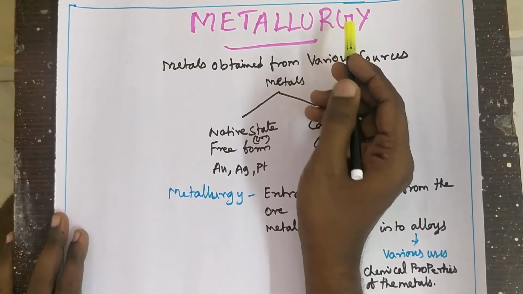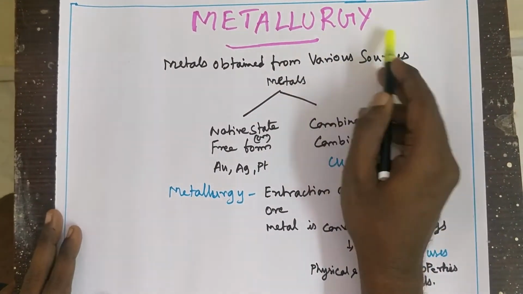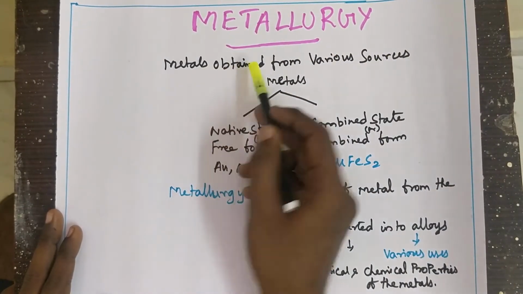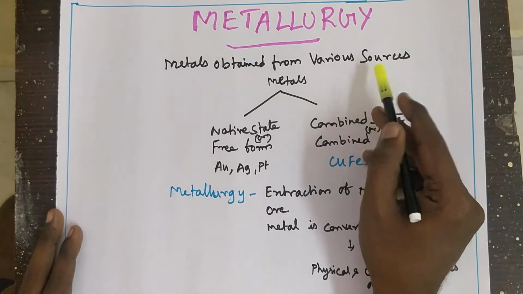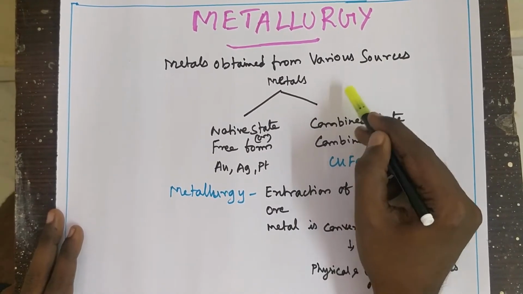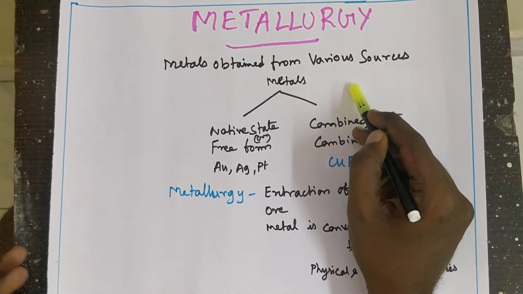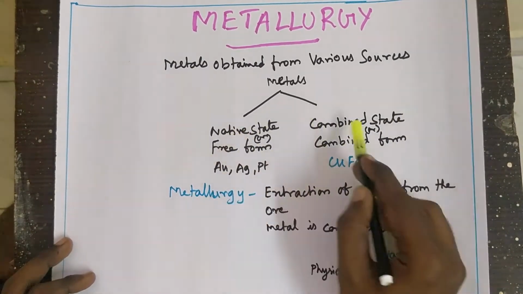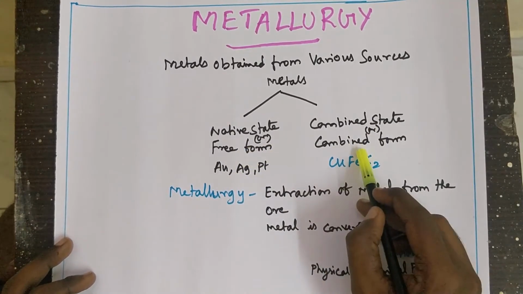Topic is metallurgy. So what is metallurgy and metallurgical process? Metallurgical process means metals are obtained from the various sources. What does it mean, various sources? That is, metals are obtained from the earth crust. Metals are obtained from the earth crust in two forms: in native state, or free form, or in combined form.